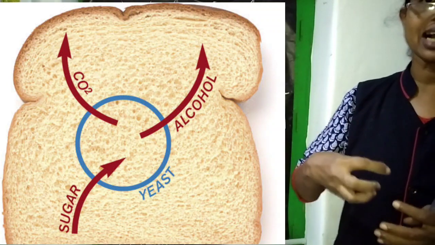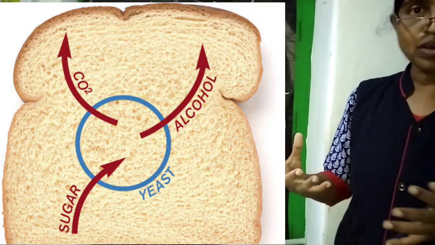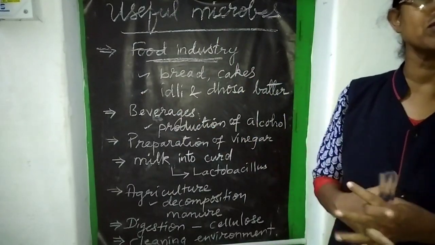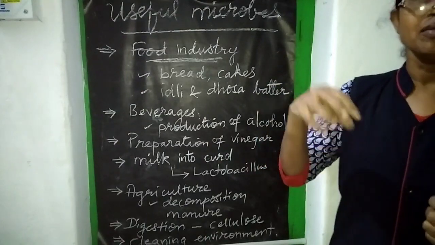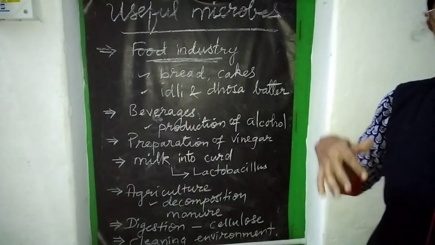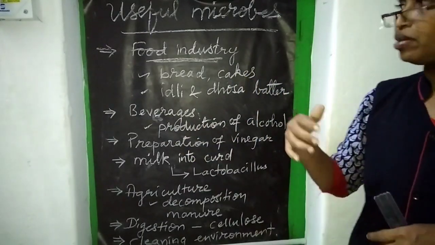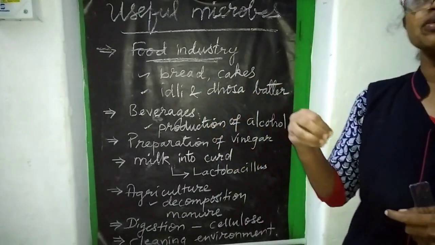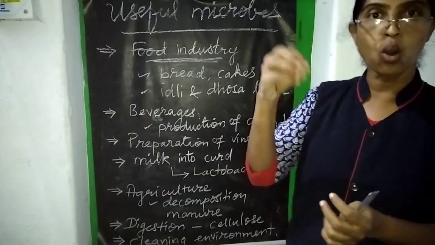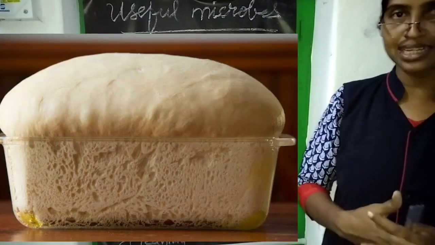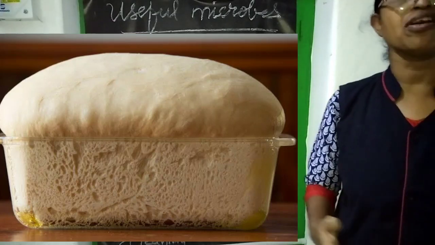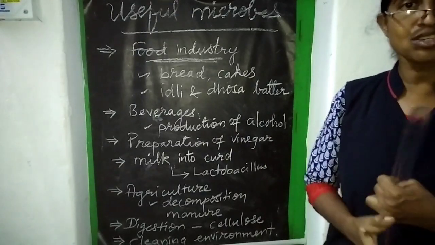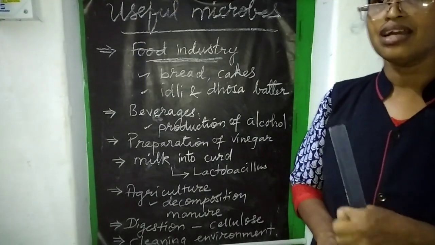This carbon dioxide comes out as bubbles, and that is why if you apply yeast to wheat dough and keep it for some time, you will get bubbles. This we are going to do as an experiment in the forthcoming online class. Now I wanted to tell you how this yeast is useful. The dough makes holes, and that makes the dough soft. This dough can be used for making cakes, and the same applies to buns, bread,